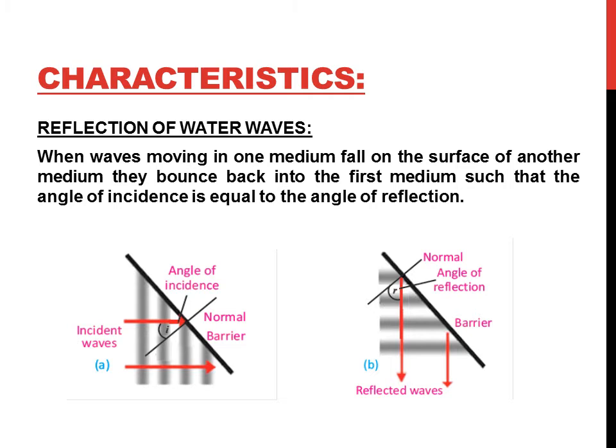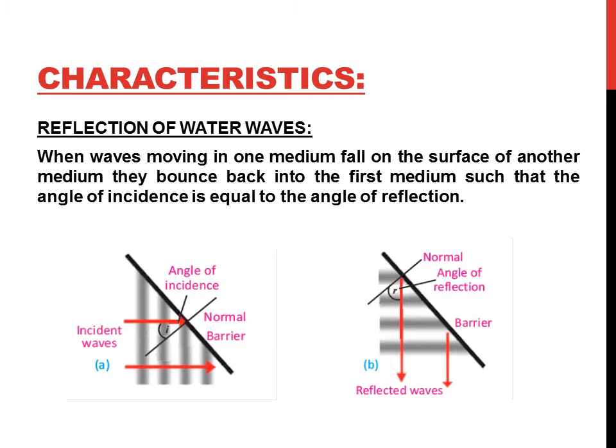Characteristics of water waves. Number 1. Reflection of water waves. When waves move in one medium and fall on the surface of another medium, they bounce back into the first medium such that the angle of incidence is equal to the angle of reflection.